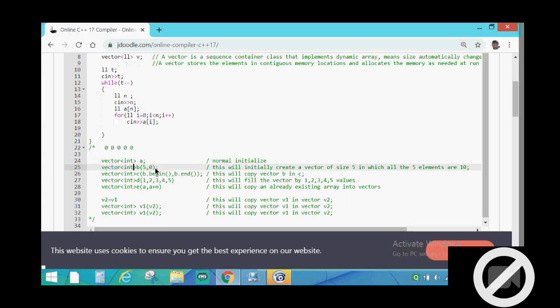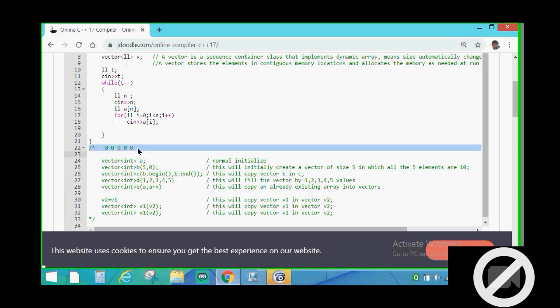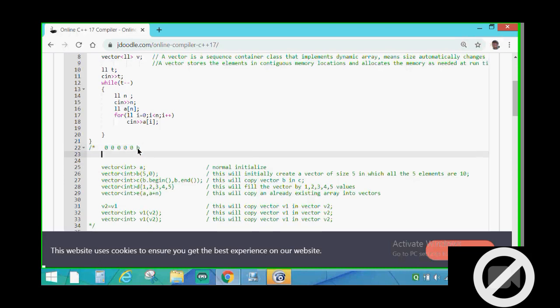So this vector b, which has 5 elements, and if each of these has 0 value, then this statement will copy the whole vector b into c. Basically, if this is b, then c will also become